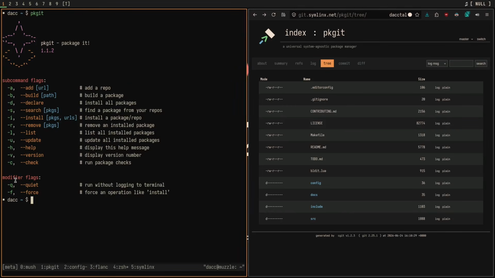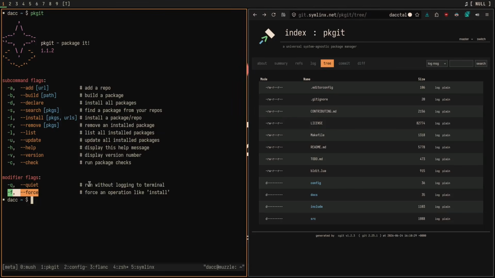The modifier flags are the ones that add to those subcommand flags with some kind of modification to how they work. In the case of quiet, this is actually the thing that's calling the quiet target of build systems, and it also makes pkgit shut up about the warnings, which is really nice if you just want to get something installed quickly.